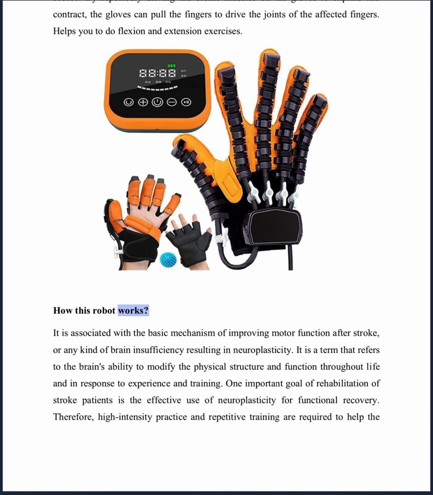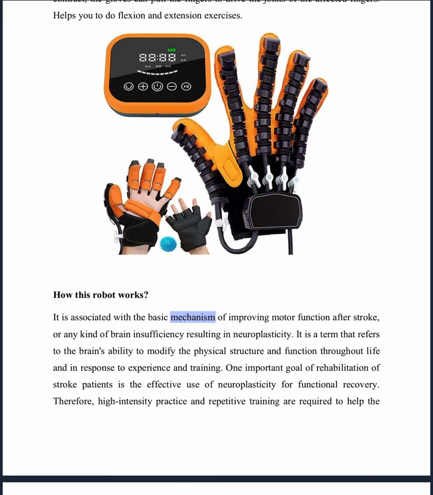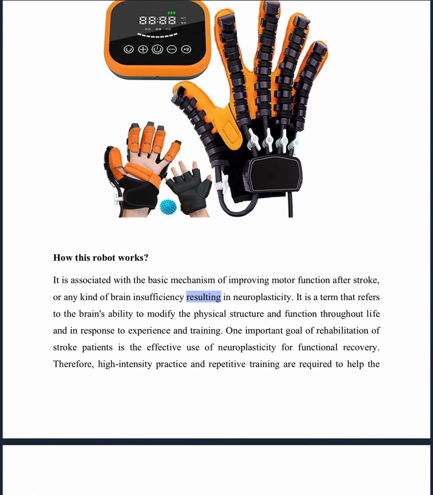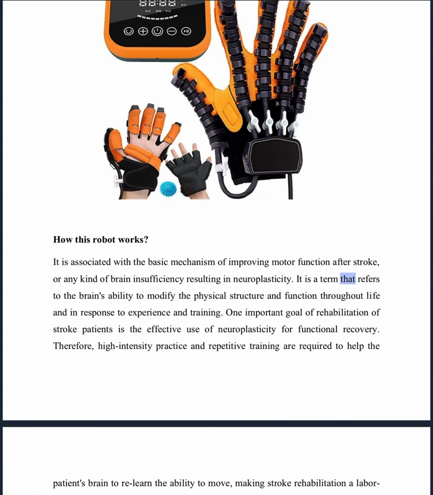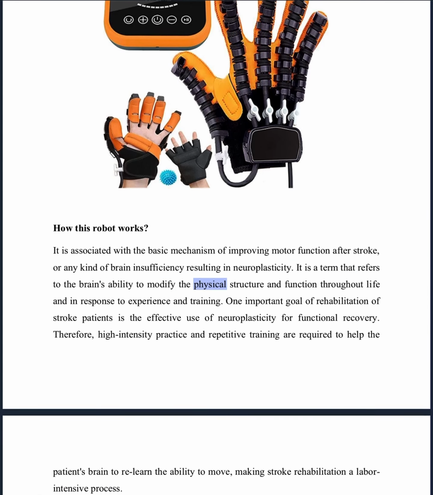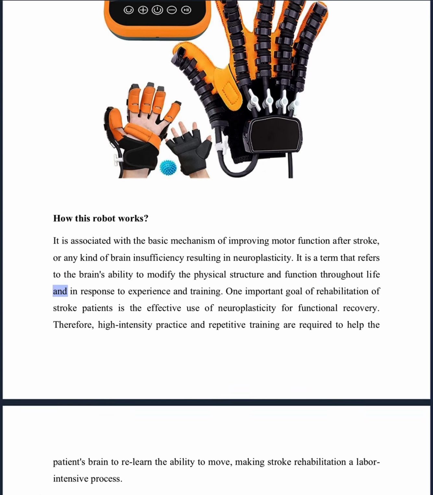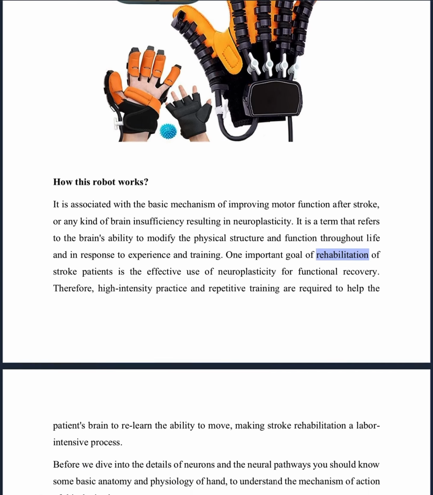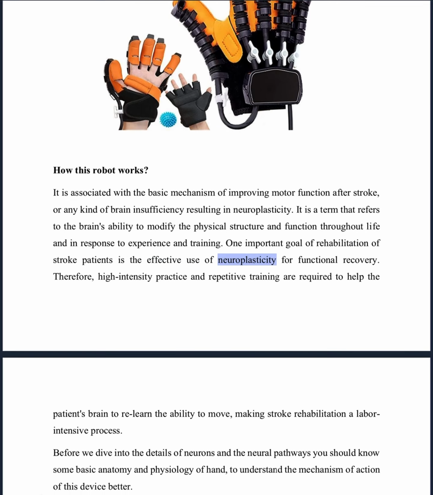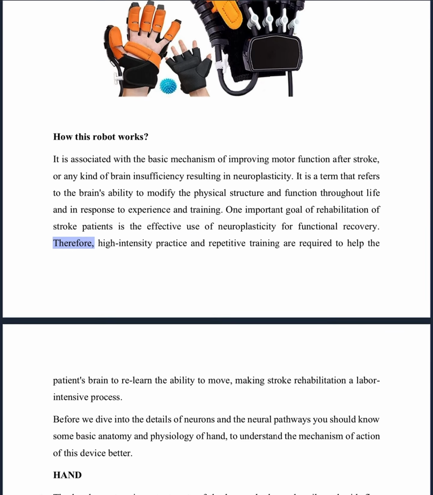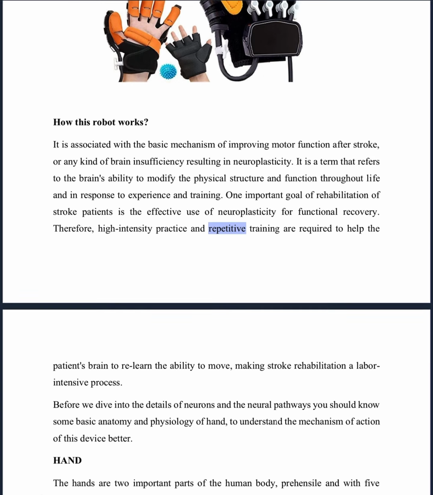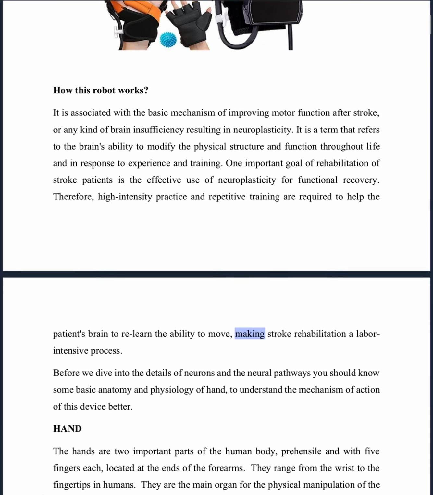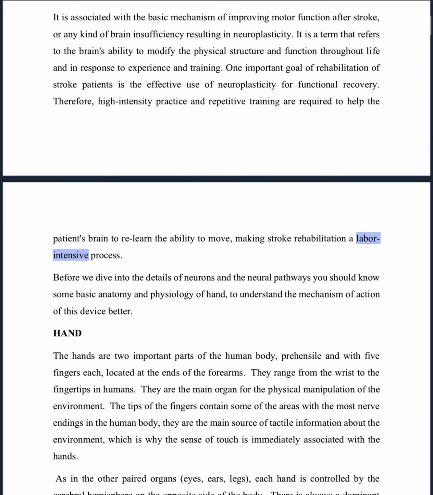How this robot works. It is associated with the basic mechanism of improving motor function after stroke, or any kind of brain insufficiency resulting in neuroplasticity. It is a term that refers to the brain's ability to modify the physical structure and function throughout life, and in response to experience and training. One important goal of rehabilitation of stroke patients is the effective use of neuroplasticity for functional recovery. Therefore, high-intensity practice and repetitive training are required to help the patient's brain to relearn the ability to move, making stroke rehabilitation a labor-intensive process.